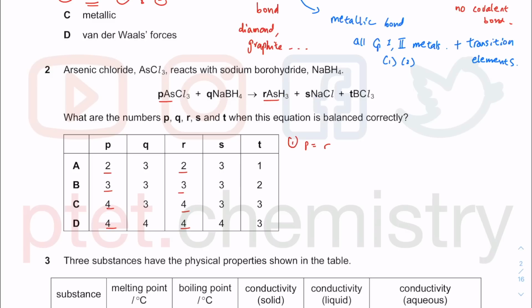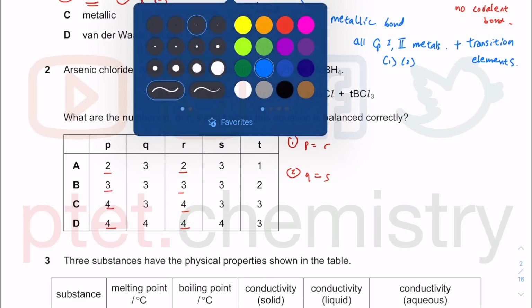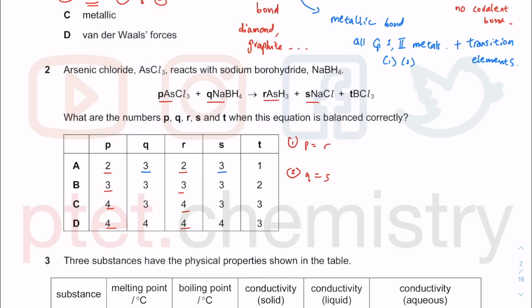In terms of the sodium, hope you can see that Q must be equal to S. So let's choose a different color. Q and S are the same. So Q and S doesn't help me very much. How about the next one? Looking at the chlorine or looking at the hydrogen? I think looking at the hydrogen is a lot easier. If you see there are 4 hydrogen and there is Q there. So in terms of hydrogen atoms, there will be 4 times Q on the left hand side. On the right hand side, you have 3 times R hydrogens. So 4Q equal to 3R.